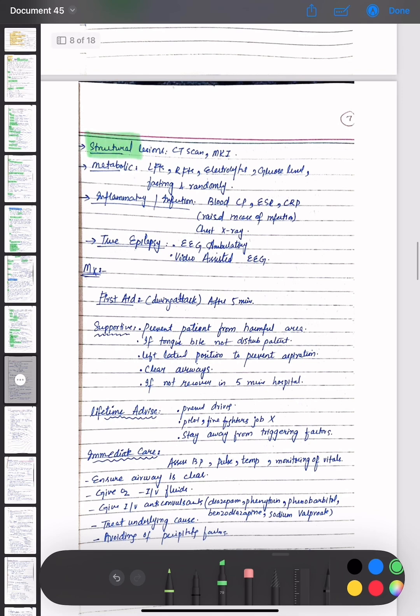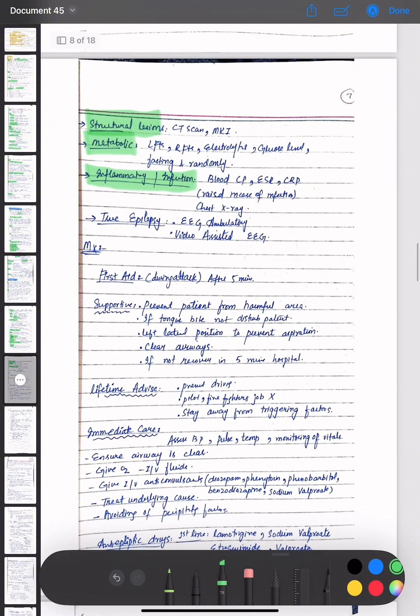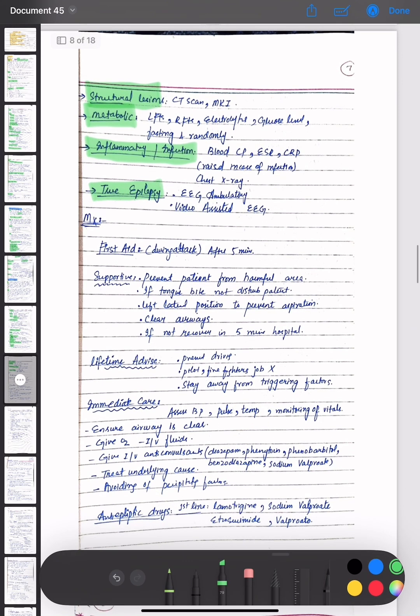For structural lesions, CT scan and MRI are done. For metabolic causes, LFTs, RFTs, electrolytes, and fasting and random glucose levels are done. For inflammatory or infectious causes, blood CP, ESR, and CRP are raised in case of infection, and chest X-ray is done. And for true epilepsy, EEG, ambulatory, and video assisted EEG are done.